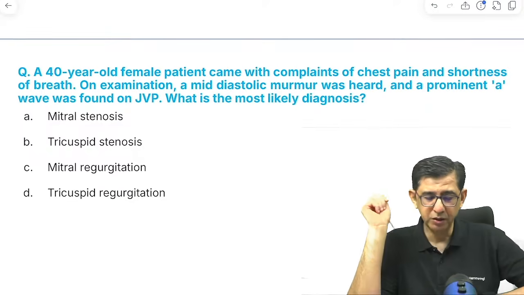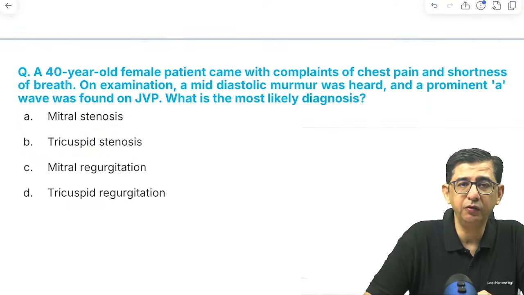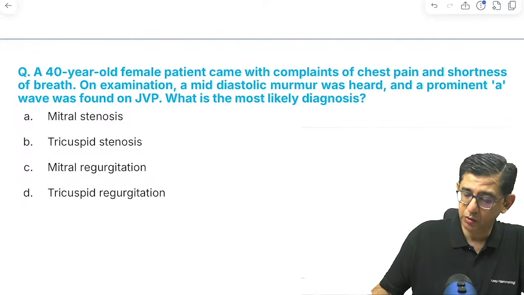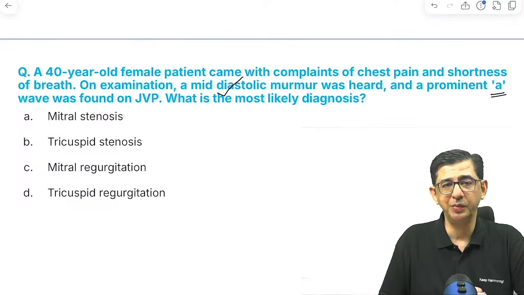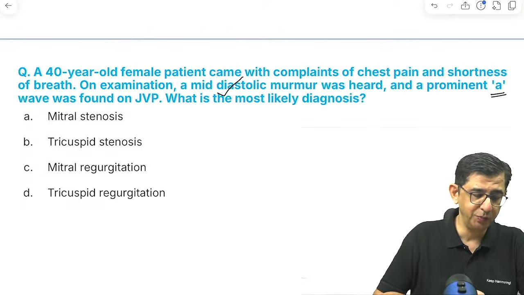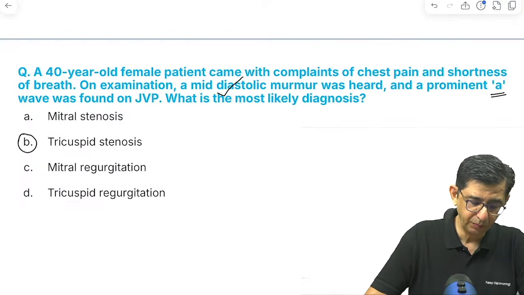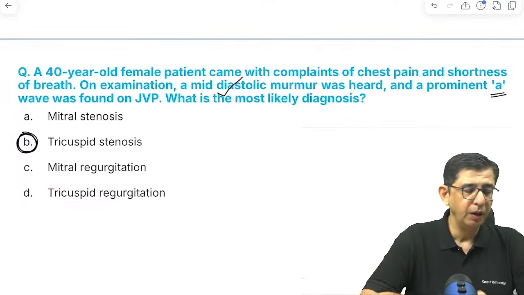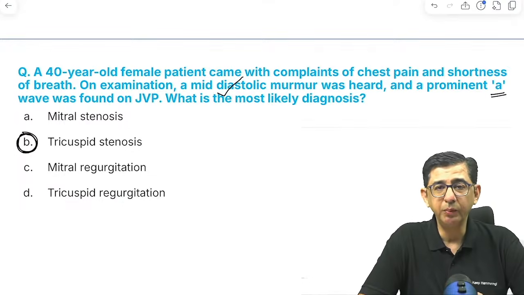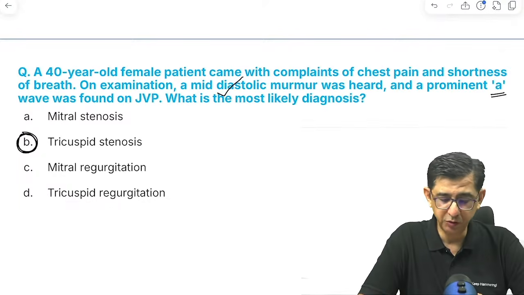Okay. Then a woman came with chest pain and shortness of breath, and there's a mid-diastolic murmur with prominent A wave that was present. So considering the prominent A wave and the mid-diastolic murmur present in this patient, the answer would be tricuspid stenosis. Mitral stenosis भी हो सकता है, but then it would be like long-standing mitral stenosis. So the correct answer for this is tricuspid stenosis.